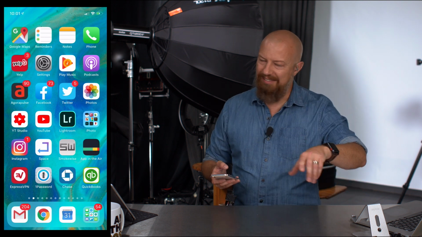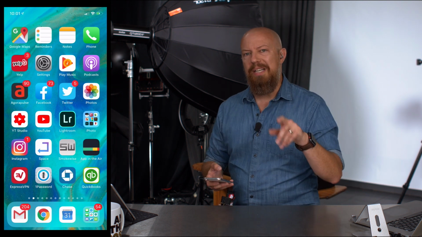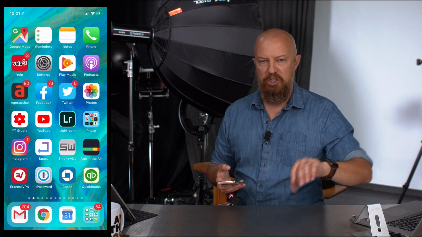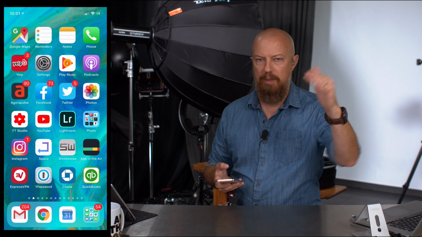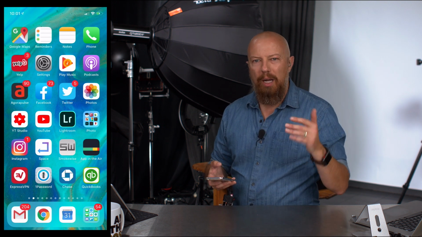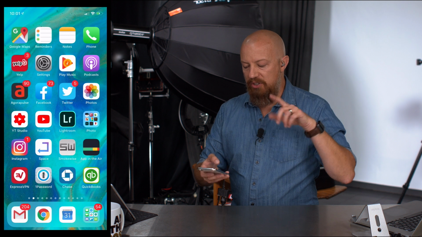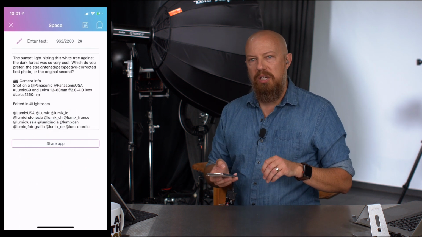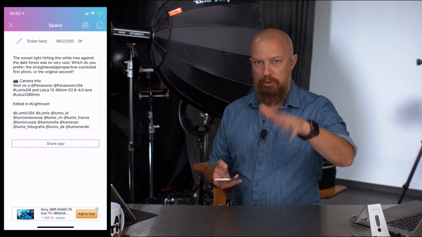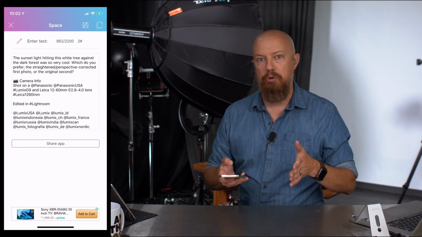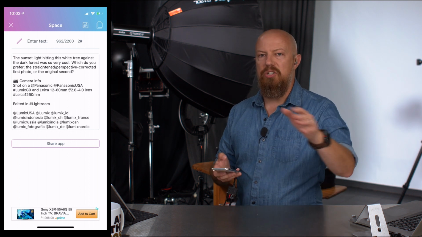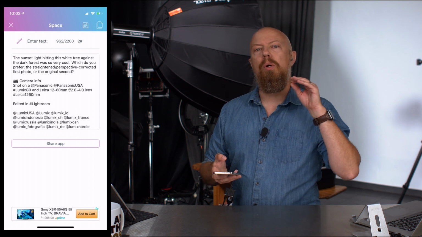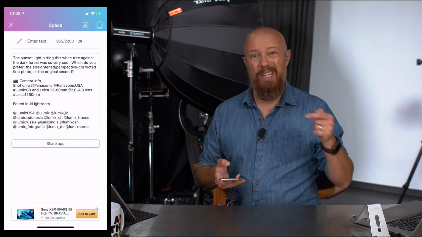Now here's another tip, I'm full of tips today. You know how on Instagram, if you put a carriage return in there, it doesn't honor it, it just removes it and you end up with just a flat block of text. I put a return in there because I want it there. There's this app that I found called Space, and you can see it here next to Instagram. Space allows you to type in your description or whatever you want in here, put in your carriage returns, and then when you copy to the clipboard, it inserts some invisible character or the right number of spaces. I'm not sure exactly what it's adding, but it will retain those blank lines in Instagram.